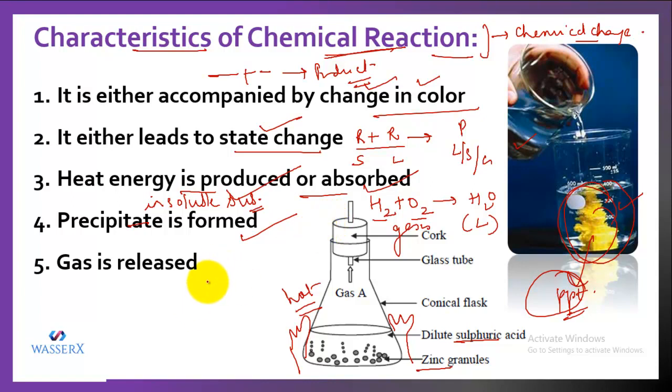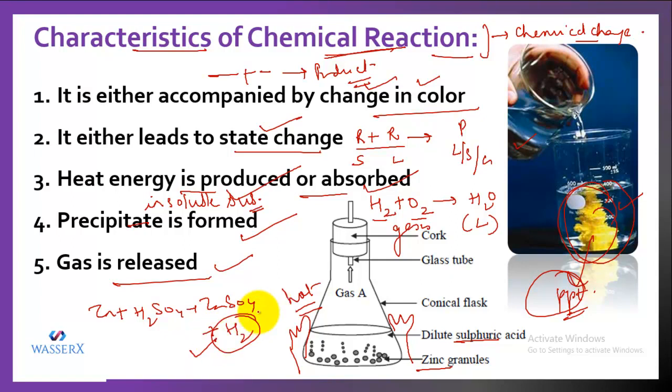And sometimes what we see is that gas is released. Like in this example, you saw that when we reacted zinc with sulfuric acid, they both reacted and as a result, hydrogen gas was released. So in this case, the gas is released. Likewise, there are many examples in which you'll see that gas may also be released due to the chemical reaction that is taking place.